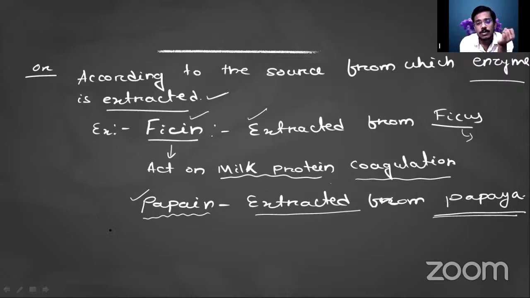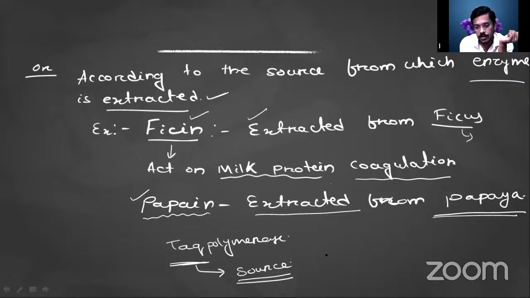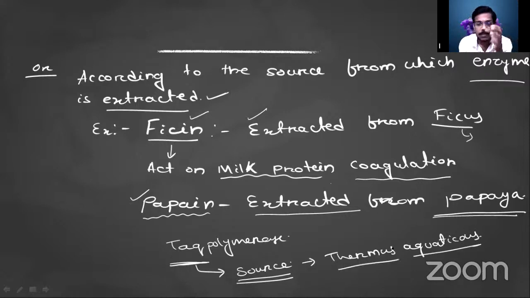In biotechnology, we are using one enzyme that is called Taq polymerase. Here the Taq represents the source from which we have extracted that enzyme. Taq stands for Thermus aquaticus. Thermus aquaticus is the name of the bacteria from which that Taq polymerase enzyme was extracted.